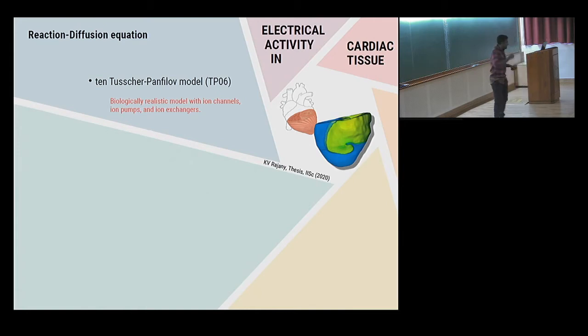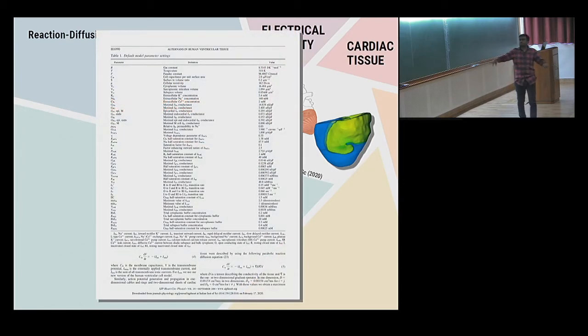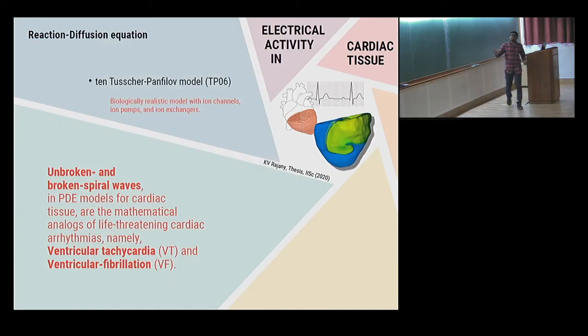If you want to look at these equations, this is why I'm scared of it. It has 40 variables and 26 different PDEs. You need to solve them simultaneously, a nonlinear set of equations. So I'm not going to do it; Mahesh has taken care of it for me. And then we look at what they do. Even these equations give us spirals and broken spirals.